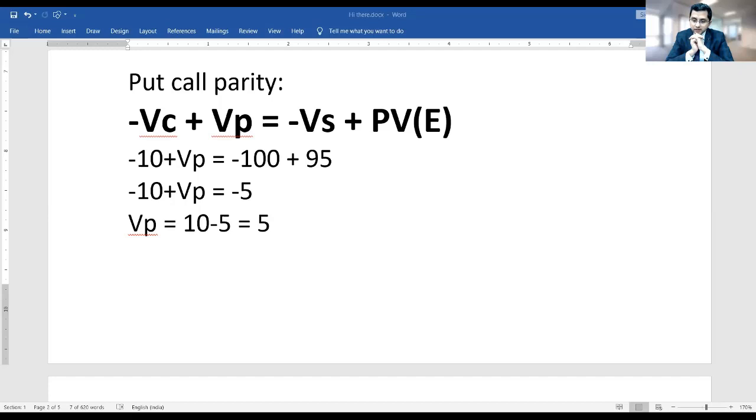Anjali ji is saying, please discuss model paper numerical questions. Okay, now model paper numerical questions are too lengthy to discuss. If at the end of the session I get some time, then I'll try to discuss it.